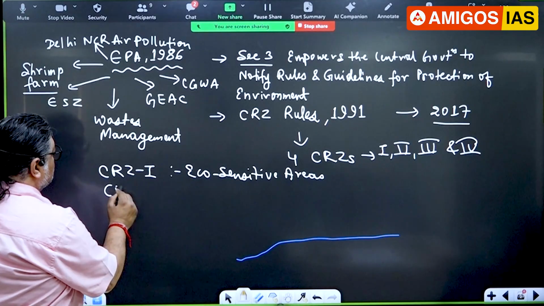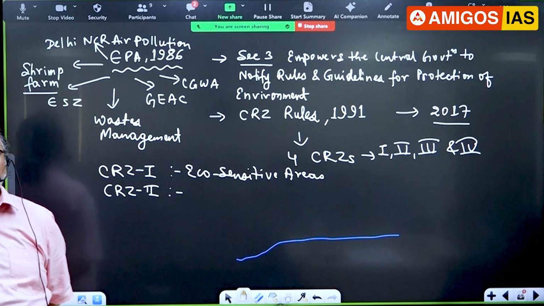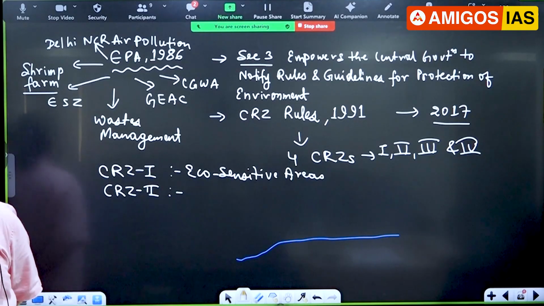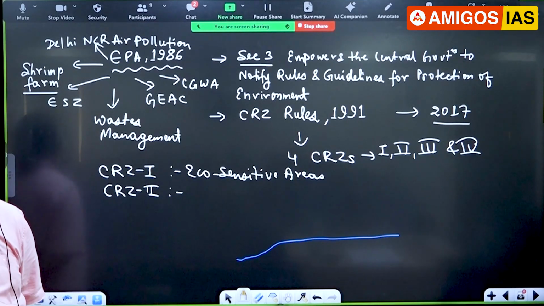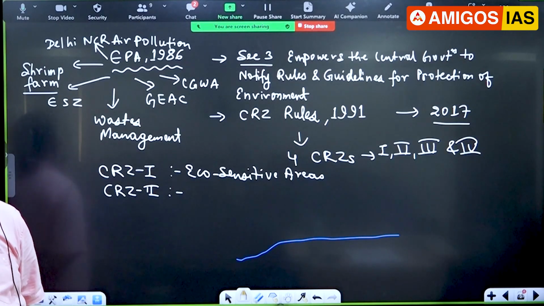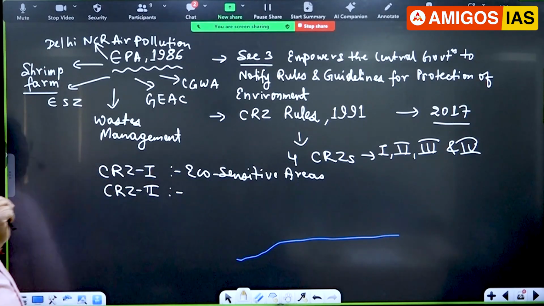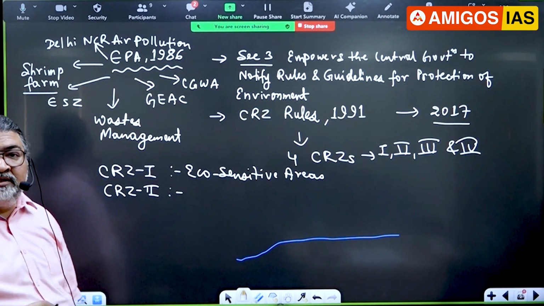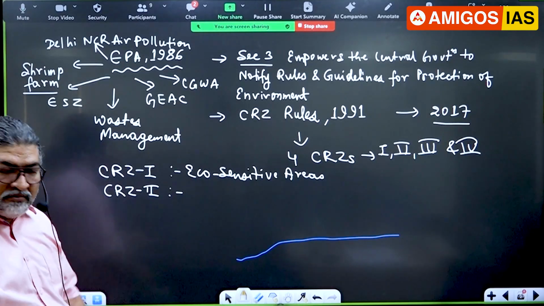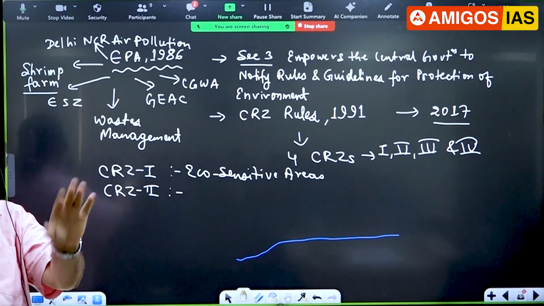Then CRZ2. This comes into municipal areas, where you have a municipality, towns, cities. There's something called built up area. Can anyone tell me what is built up area in towns? Drainage, sometimes roads, pavilion. Here they take a very important thing. In coastal areas we have low tide and high tide. When the tide comes, there will be a line marked, called the high tide line, HTL, where the highest tide comes.